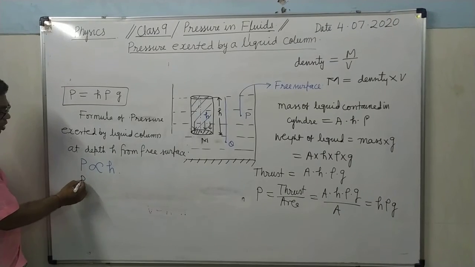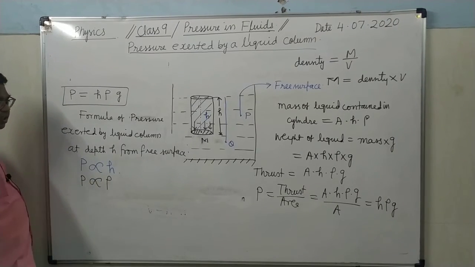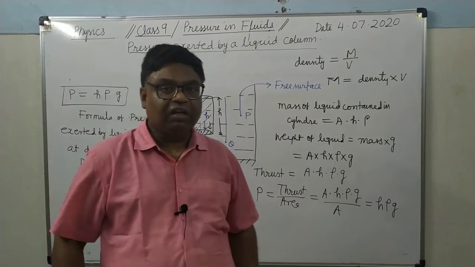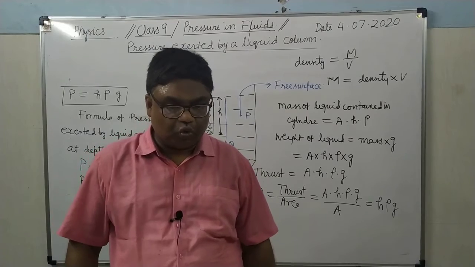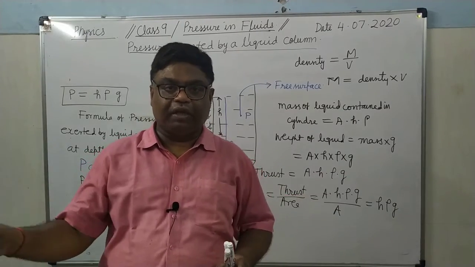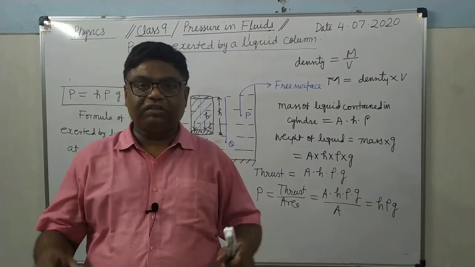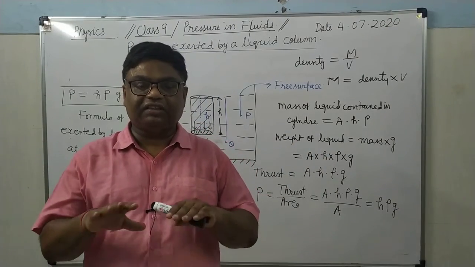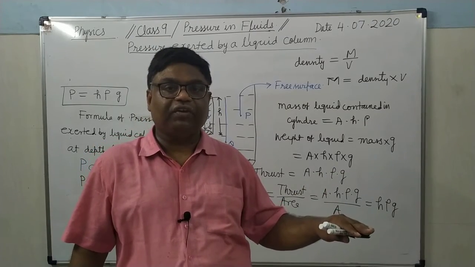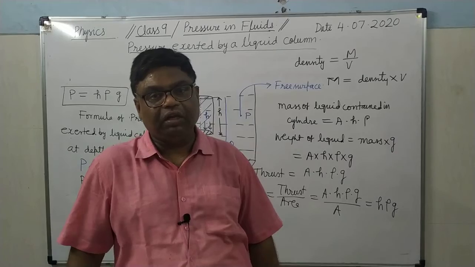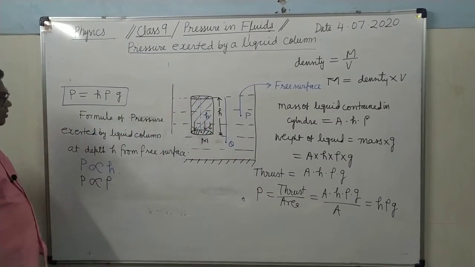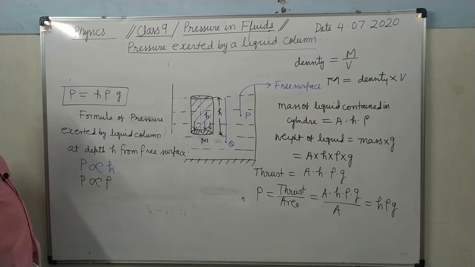Then pressure also is directly proportional to density. More the density, more will be the pressure. It is clear? Means suppose you have taken two type of liquid, liquid A, liquid B. A is more dense, B is less dense. At the same depth, if you find out the pressure, it will be more in case of A and in case of B, it will be less. So, greater the density, greater will be the pressure. It is the rho. It is clear?